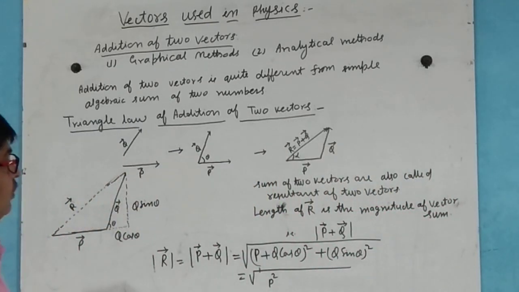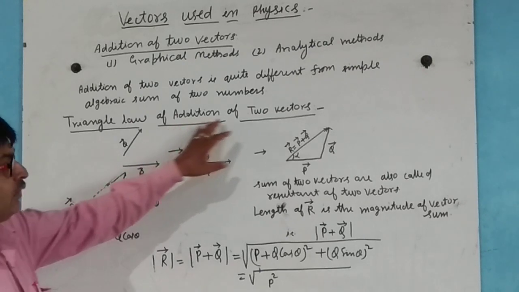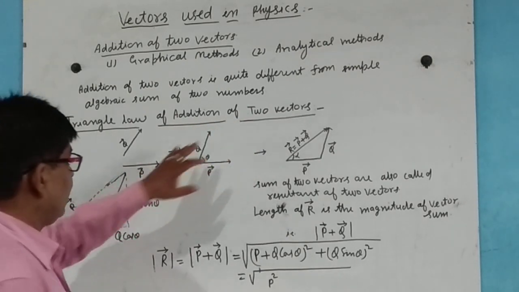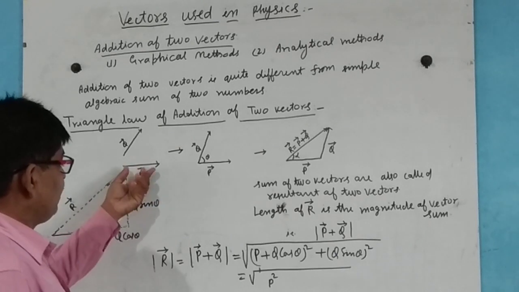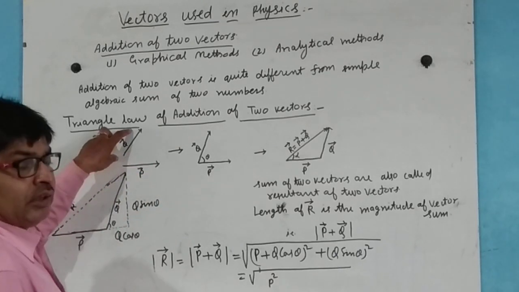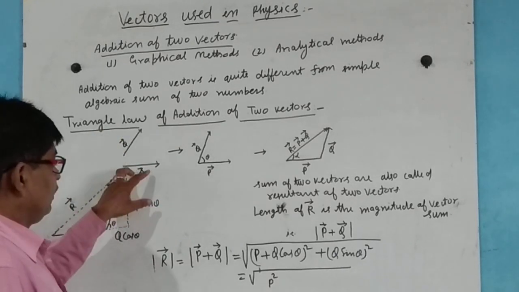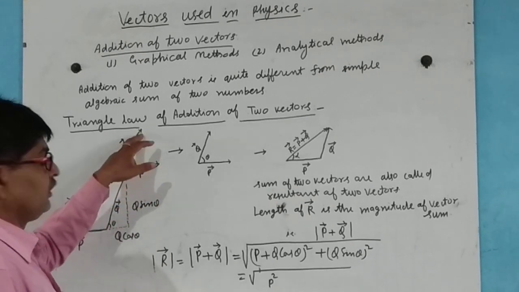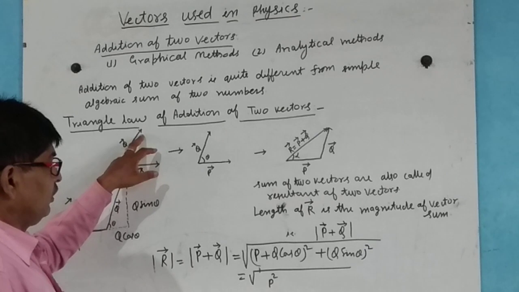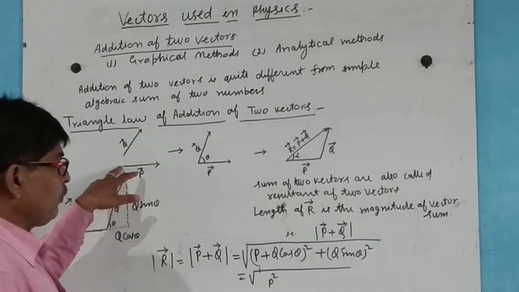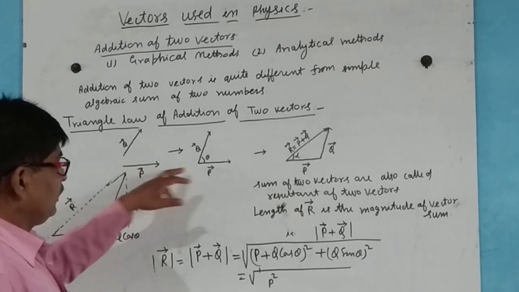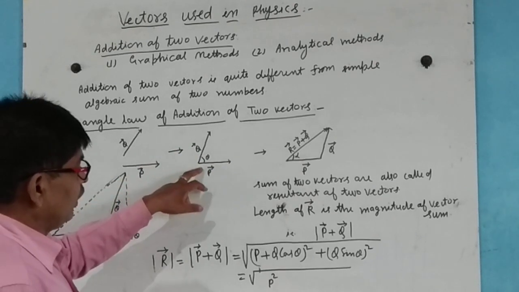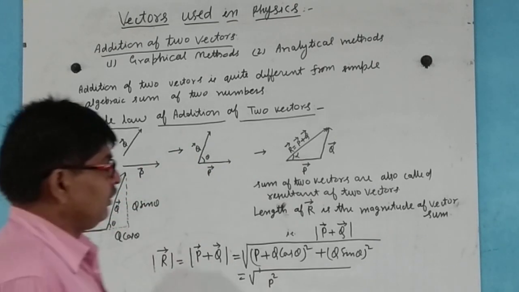Now here, the triangle law of vector addition. Vectors follow the triangle law. P is a vector and Q is also a vector. This is the tail and this is the head, and it is known as an arrow. Now this is vector P and this is vector Q, and the angle between them is theta.